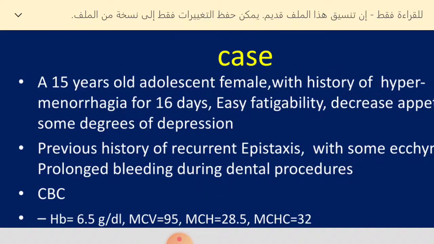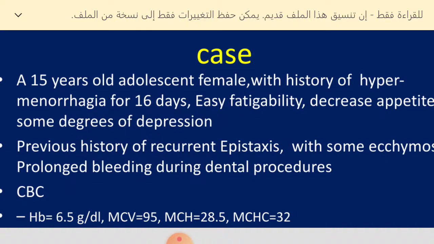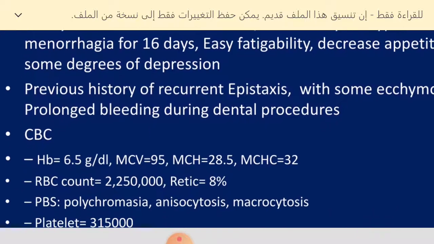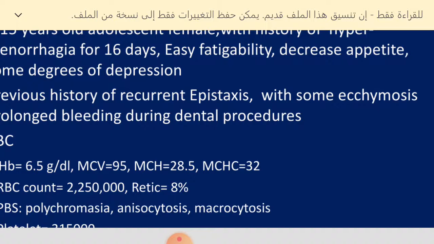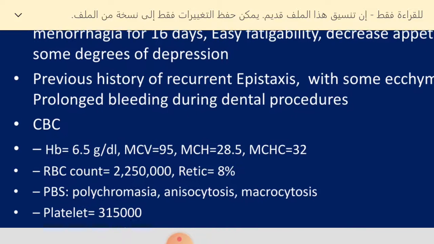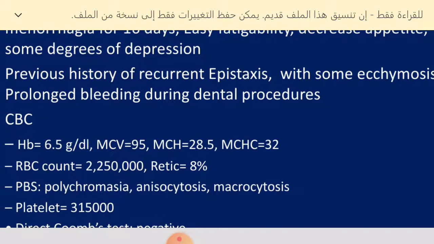So we have another case: a 15-year-old adolescent female with a history of hypermenorrhea. This presentation can come with excessive bleeding since menarche, which is prolonged and heavy, and this definitely leads to severe anemia, so they present with easy fatigability, decreased appetite and sometimes some degree of depression. Looking at other sites of bleeding, the patient mentioned that she had recurrent epistaxis with some ecchymosis and prolonged bleeding during dental procedures.